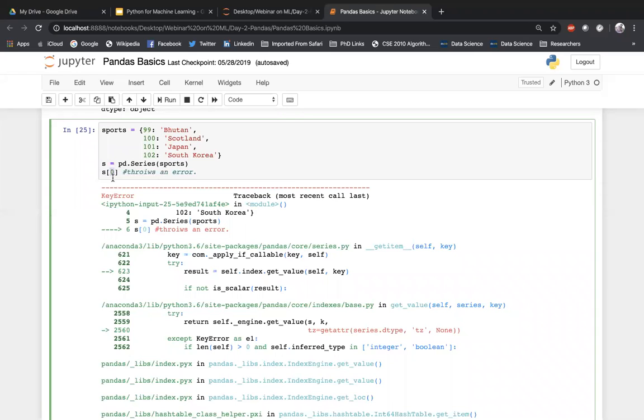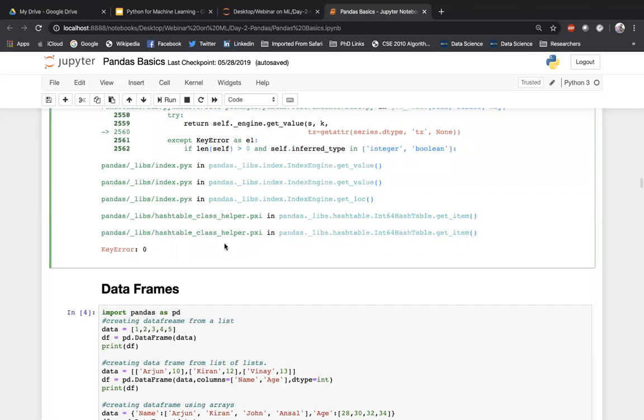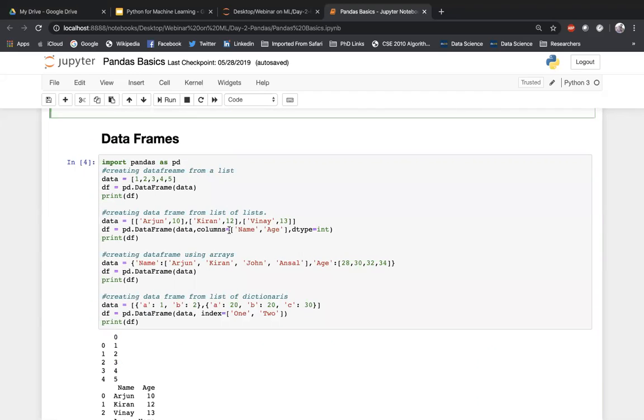There is no such key in this particular dictionary, so it is throwing an error. You have to understand one point here: when you pass a dictionary to a series, automatically the keys in the dictionary become the index of the series. So when you say 0, the 0 is not there in the index, so that's why it is throwing an error. Okay, so that's all about the series.